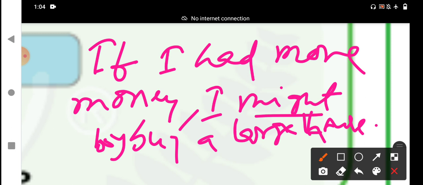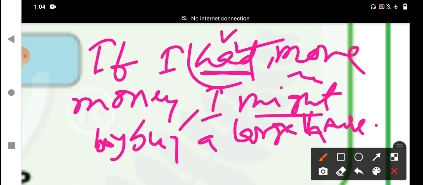Why do you write might here? Had more money, had here is a V2 verb. It functions as a main verb. If I had more money, I might. The past tense of may is might. Might expresses possibility. In the first condition, we express the same with may: if I have more money, I may buy a large house. At that time we use may. This is the second condition. If the if clause is simple past tense, the main clause has might plus V1,